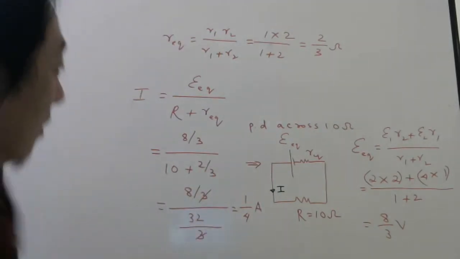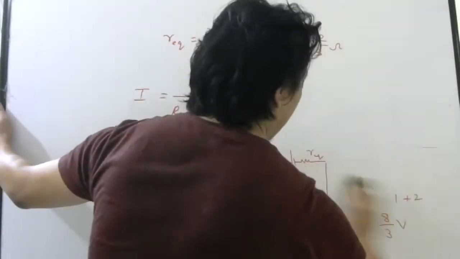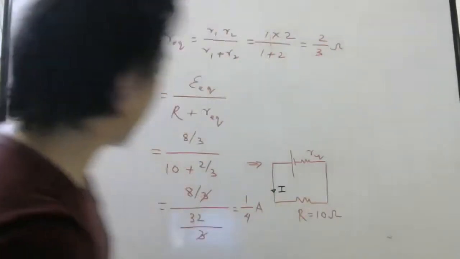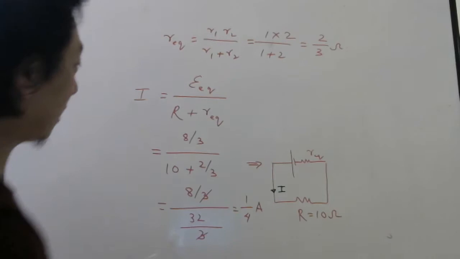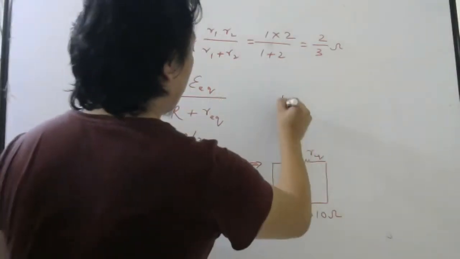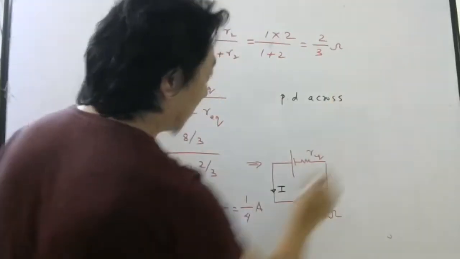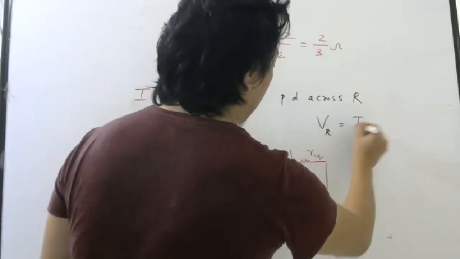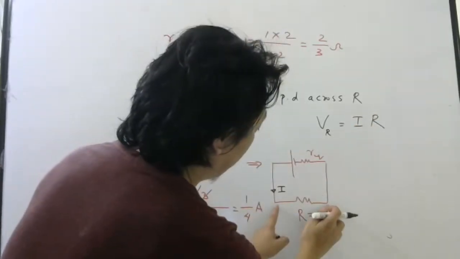So I found the current in the external resistor. Current in the external resistor is 1 by 4 amperes. Once I know this current, what will be the potential difference across which resistor? R, they want. VR. Ohm's law, I into R. This current here is I, I want voltage here.